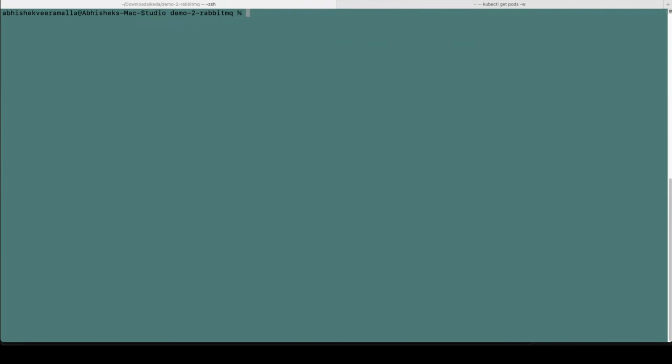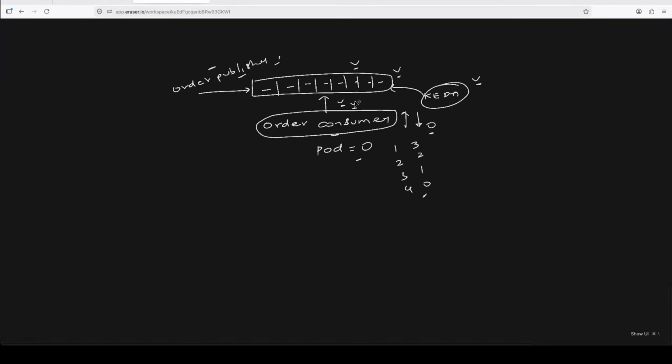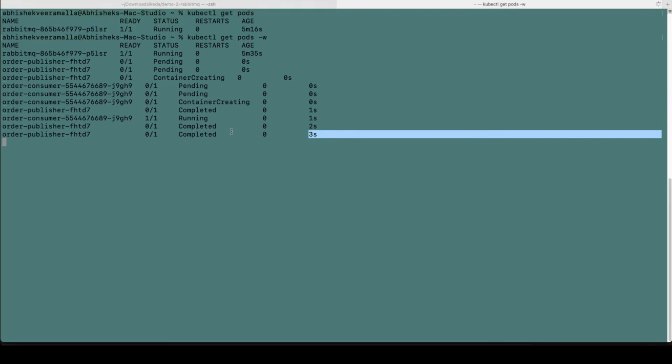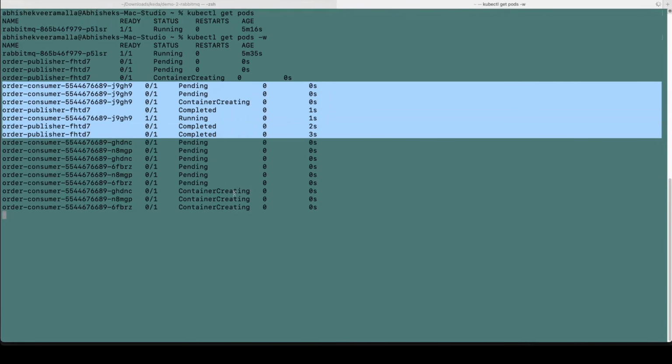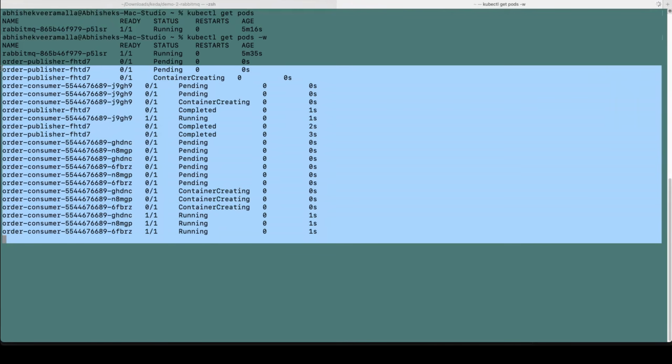Perfect. Now I think this is going to be our final step. I'm sure about it. So let's run kubectl apply -f followed by publisher.yaml. Within this, I'm running the publisher pod. Now, if what we learned is right, and if KEDA works exactly, there you go. So the order consumer should start spinning up.